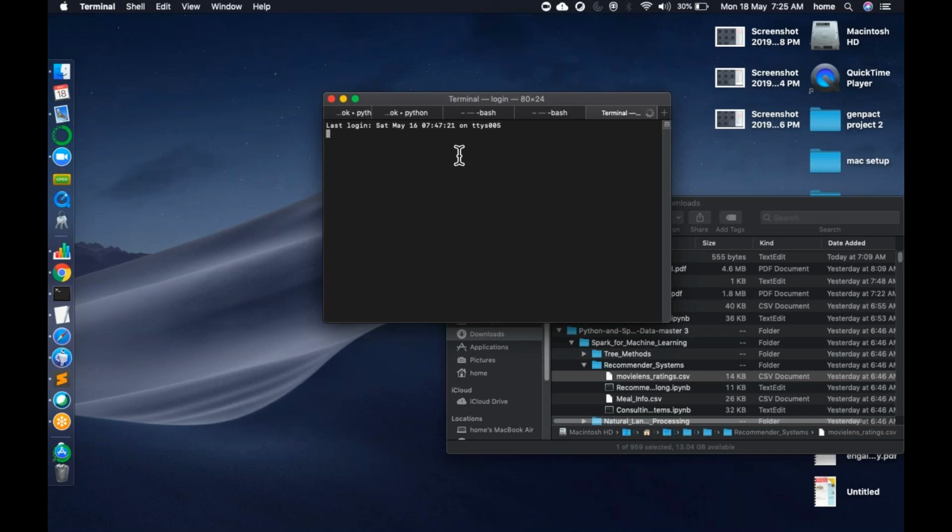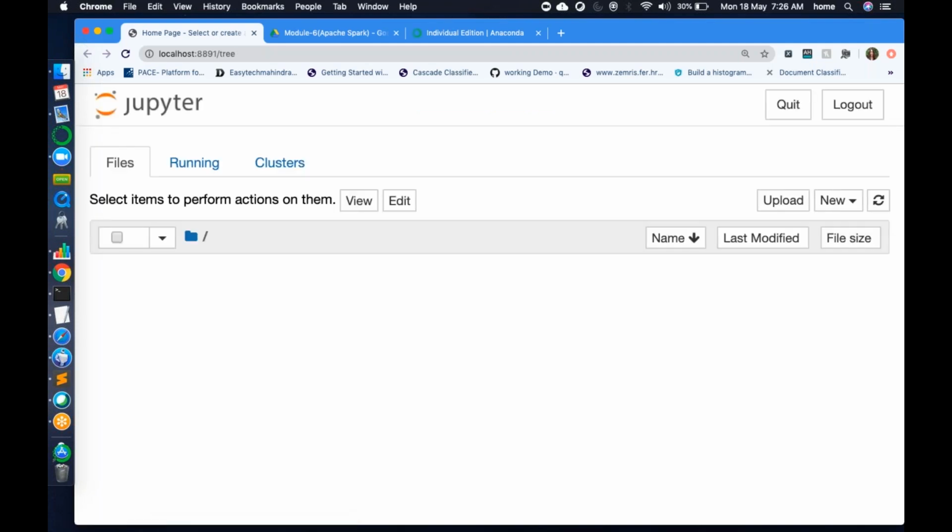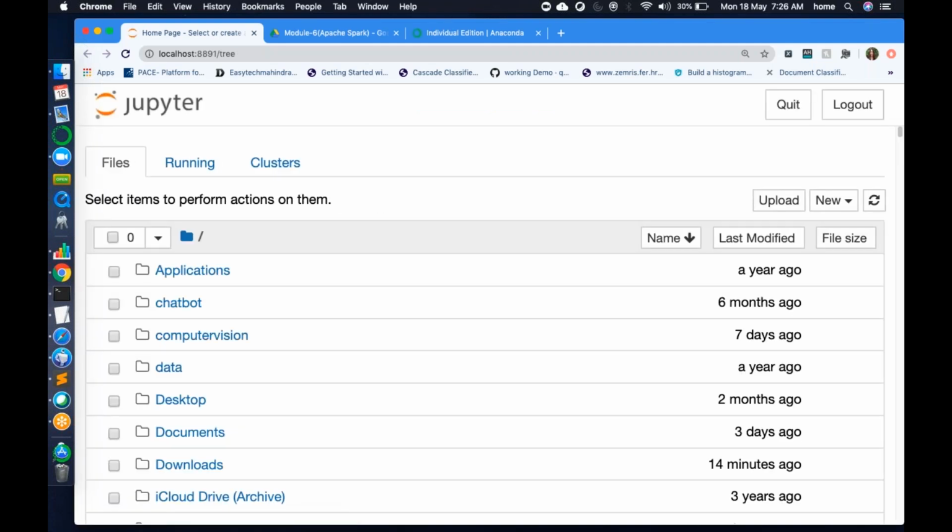And here I will type Jupyter. This you need to do once you have installed Anaconda. Jupyter space notebook. Right, so this is what will open. If this is opening, means your installation is successful. If you're able to open Jupyter Notebook, your Anaconda installation is successful. So once you have installed Python and once you are able to open this Jupyter, your installation is successful.